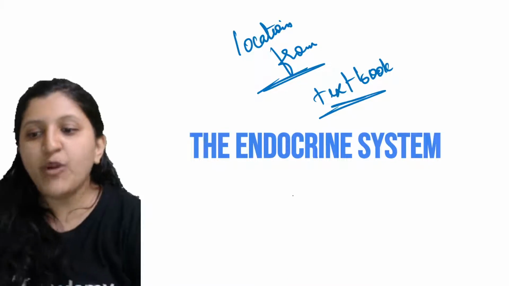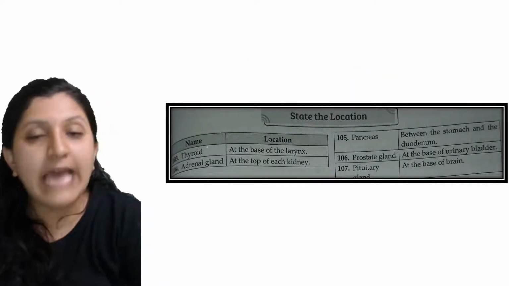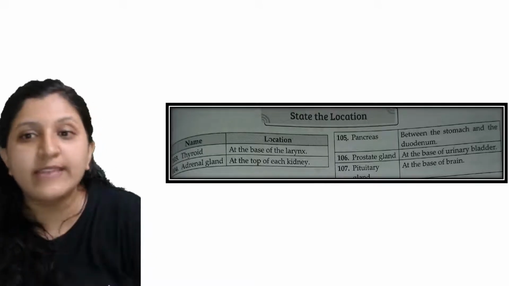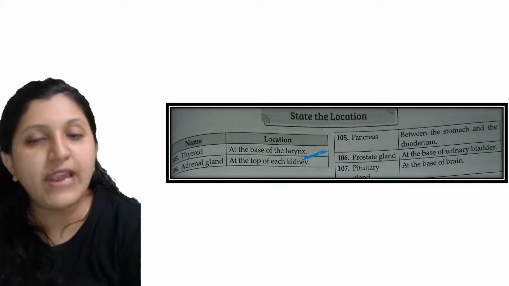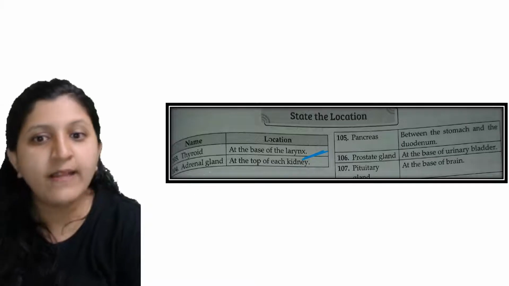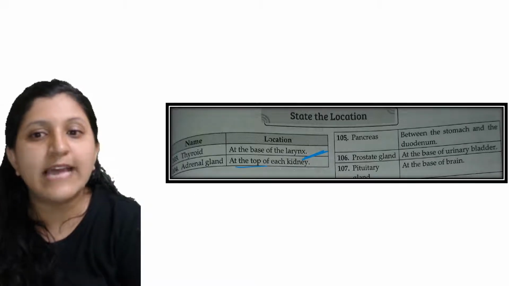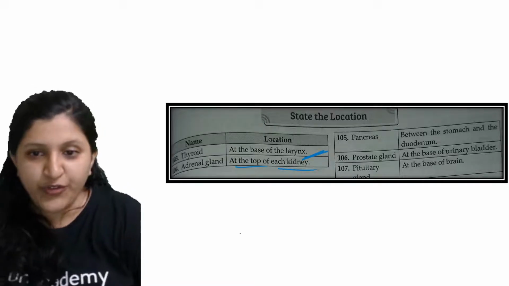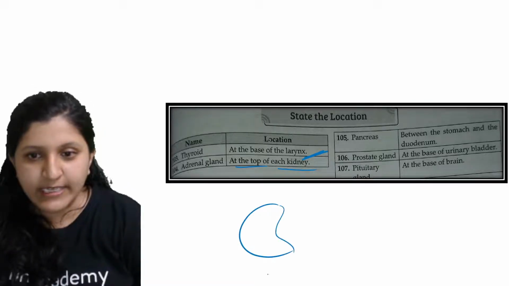Okay, so now from endocrine system, the thyroid gland. So thyroid gland is at the base of the larynx. So here is the larynx. So at the base of a larynx you can find a thyroid gland. Adrenal gland, so this is at the top of each kidney. So now this is a kidney.